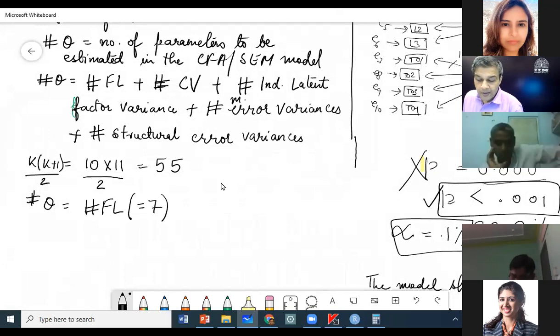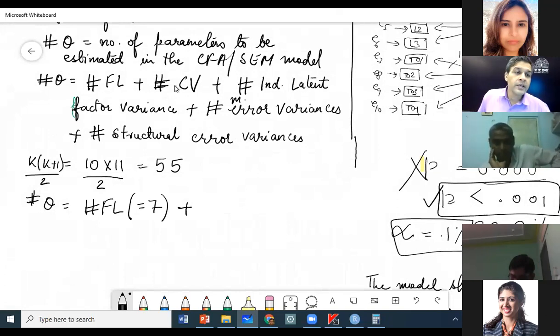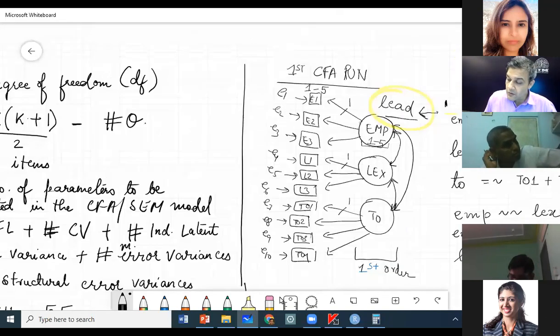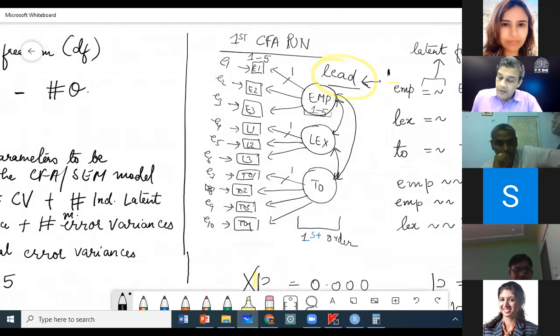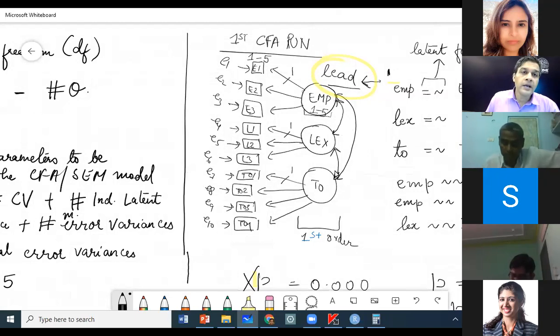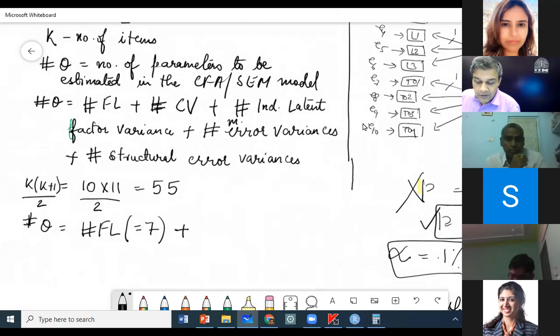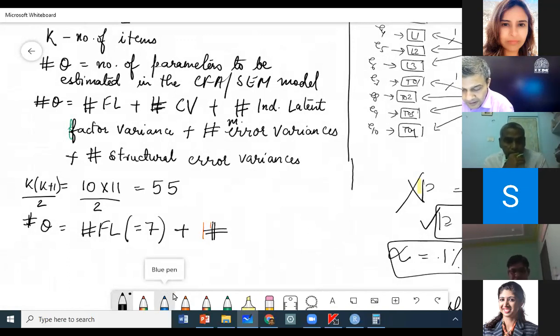Is that okay? Now let us look at hash covariances. If you look at this model, how many covariances are there? 3. There are only 3 covariances. What are covariances? Double direction arrows. Arrows 1, 2, and 3. So you are correct, hash covariance is equal to 3 for us.